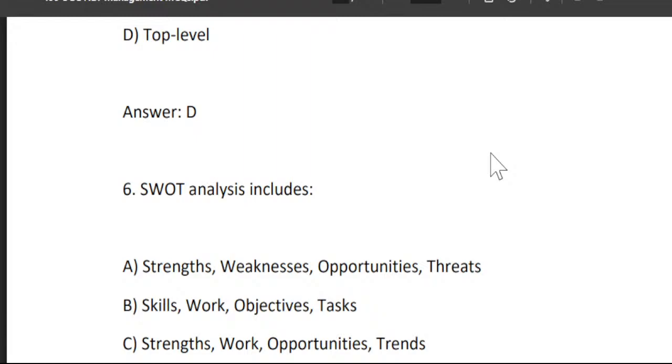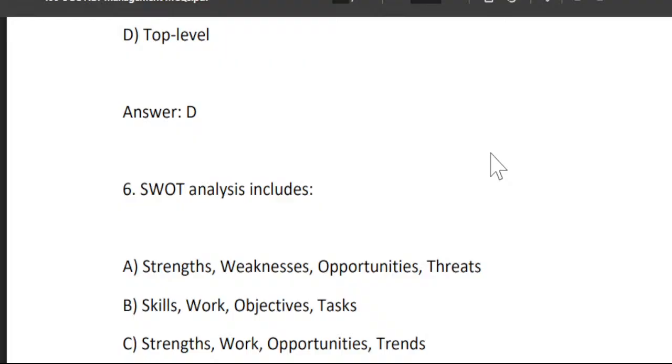Option A is strengths, weaknesses, opportunities and threats. The second option is skills, work, objective, task. The third option is strengths, work, opportunities, threats. And the fourth option is none of the above.